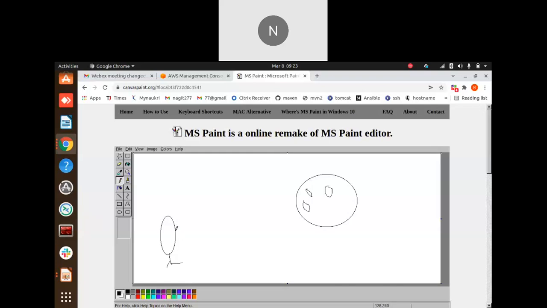We take it as our laptops. We will connect to the AWS cloud via internet. So via internet we will connect to the AWS.